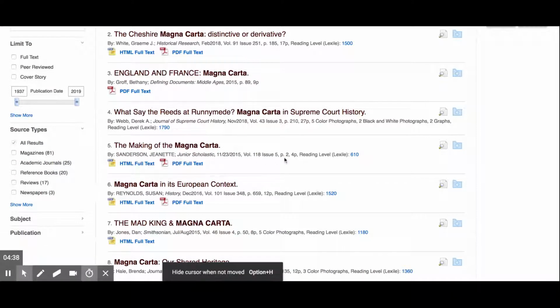Another nice feature is that it will tell you the reading level on some of the articles. Like here, I see that the making of the Magna Carta has a reading level of Lexile 610. So it's kind of a low Lexile, whereas 1520 down here for Magna Carta in its European context is a higher reading level. So that can kind of help you out as well to look at what reading level it might be.